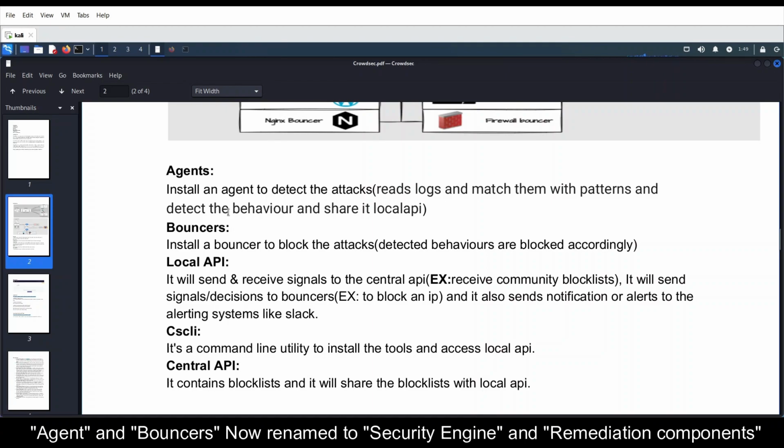So simply speaking, whenever you install an agent in your system, the agent will read the logs, match the patterns, and detect the behavior of that particular IP or actor, and it will share those results with the local API.